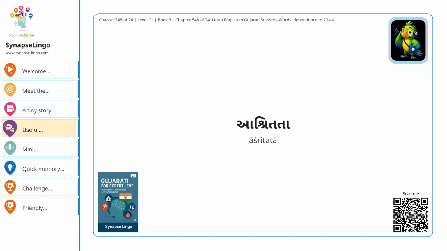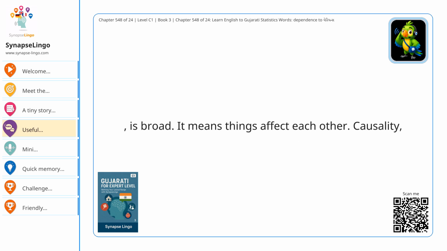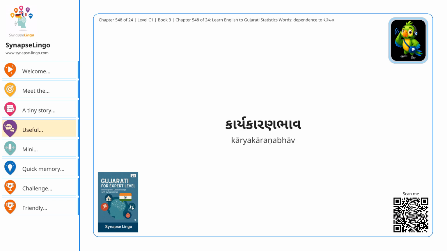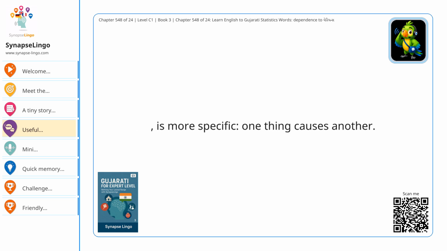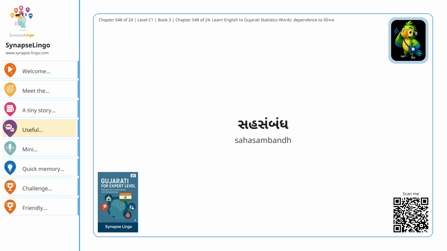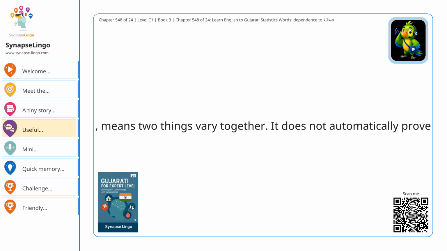Dependence, आश्रितता, is one-sided reliance. Interdependence, परस्पर निर्भरता, is mutual reliance. Interaction, पारस्परिक क्रिया, is broad. It means things affect each other. Causality, कार्यकारण भाव, is more specific. One thing causes another. Correlation, सहसंबंध, means two things vary together. It does not automatically prove